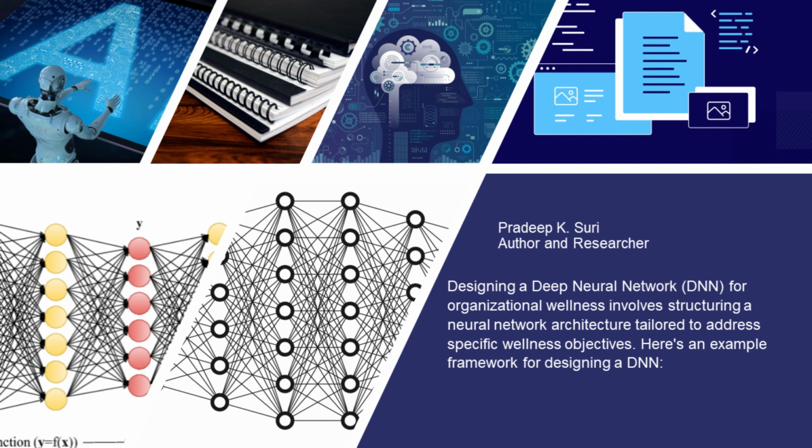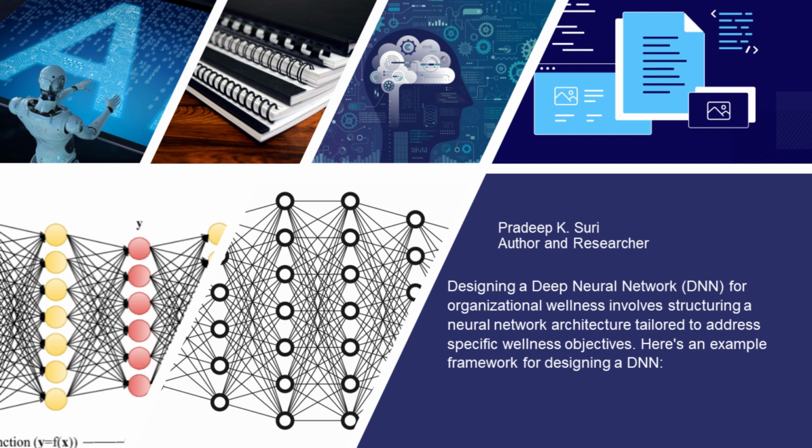Hidden layers. Depth and width: experiment with different numbers of hidden layers and neurons per layer to find the optimal architecture. Use deeper networks for complex relationships. Activation: ReLU or other suitable activation functions like sigmoid, tanh.